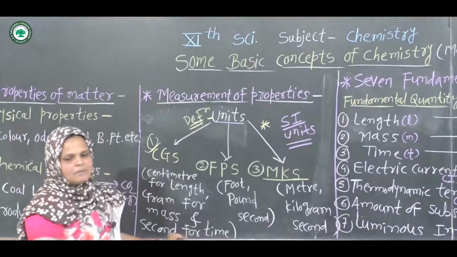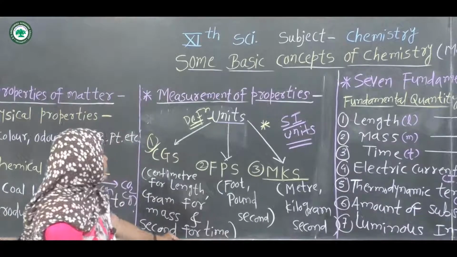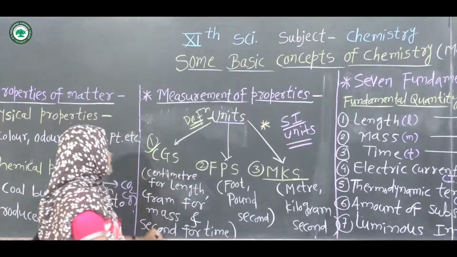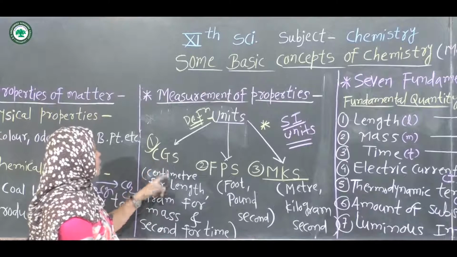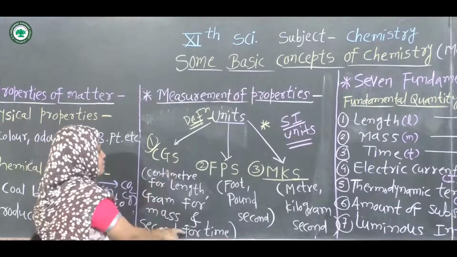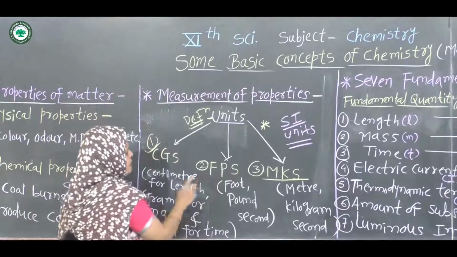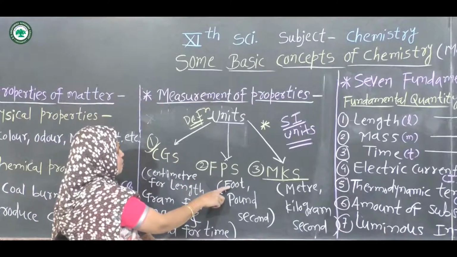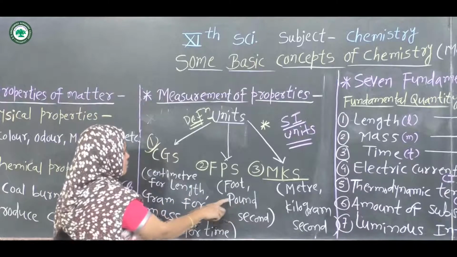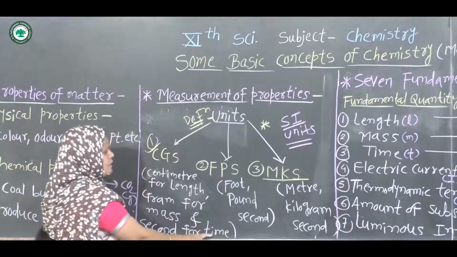Units are expressed in several systems. The first system is CGS: centimeter for length, gram for mass, second for time. Then FPS: foot for length, pound for mass, second for time.